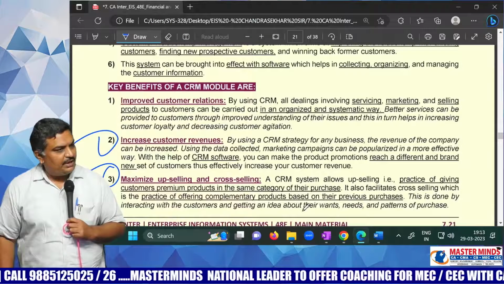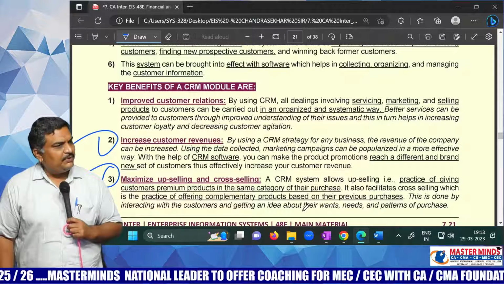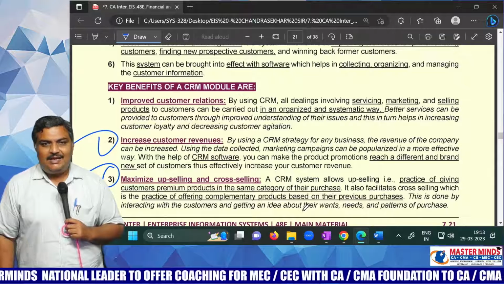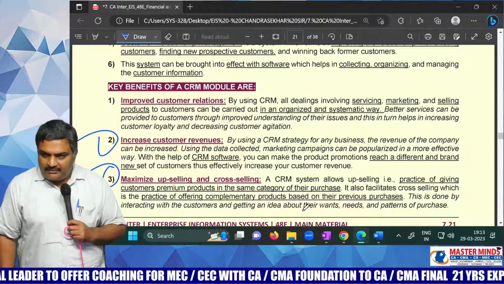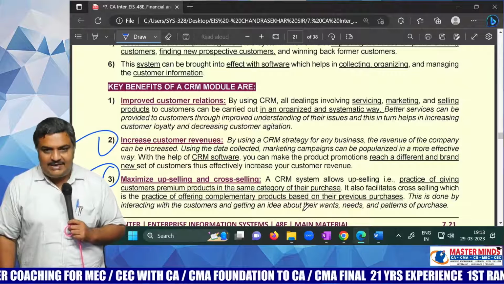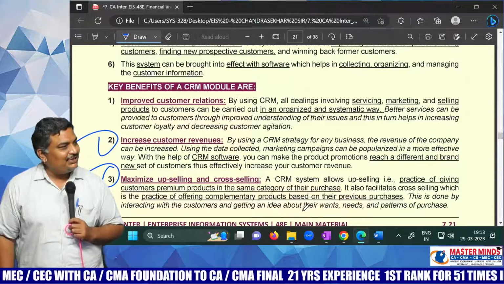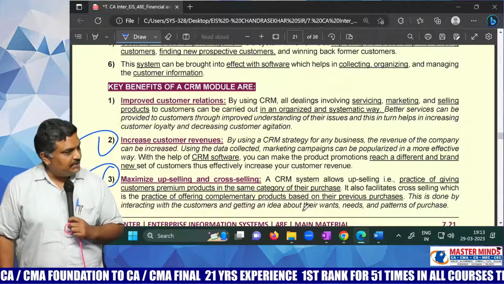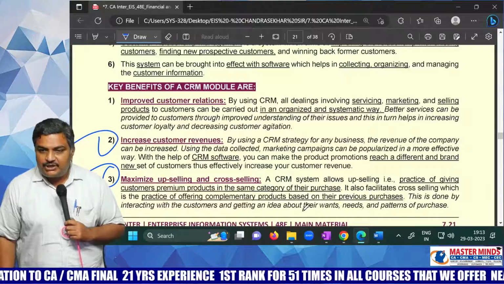And improved customer relations. Improved customer relations means what? If you wish the customer on his birthday, he will be delighted. See, if there is no relative or friend to wish you on your birthday, no worries. Because on every birthday of mine, I get a wishing message from State Bank of India, from LIC, from my mutual fund vendor. That's enough. At least 3 people remembered me on my birthday, and anyhow Facebook wishes me. That is enough, because of CRM, Customer Relationship Management.